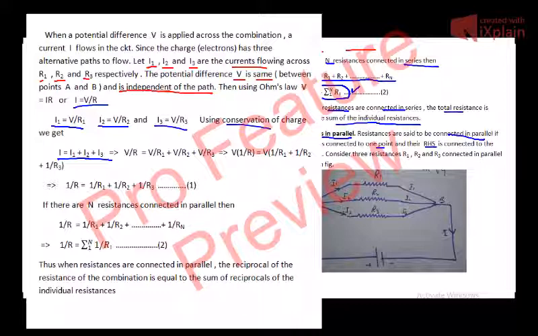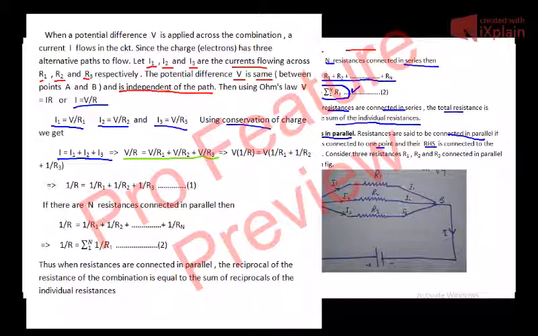Suppose the total number of electrons were 100, 40 electrons crossed across R1, 30 across R2, and the rest across R3. Then the total 40 plus 30 plus 30 is equal to 100, meaning I is equal to I1 plus I2 plus I3, which implies V by R is equal to V by R1 plus V by R2 plus V by R3.